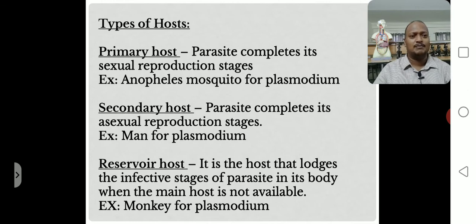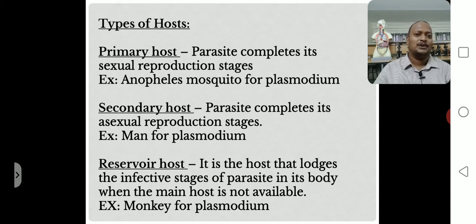So earlier we discussed an example disease, malaria. So what is the malaria causing parasite? Plasmodium, right? Plasmodium spreads by the anopheles mosquito. So where does plasmodium complete its sexual reproduction stages? In the anopheles mosquito. So the anopheles mosquito is the primary host for plasmodium. Plasmodium is the parasite which causes malaria, and plasmodium is a protozoan.